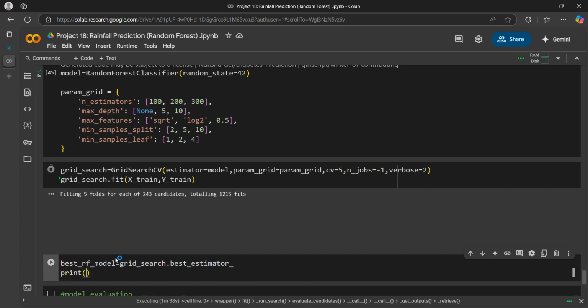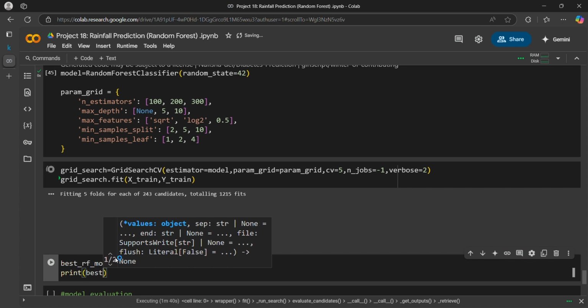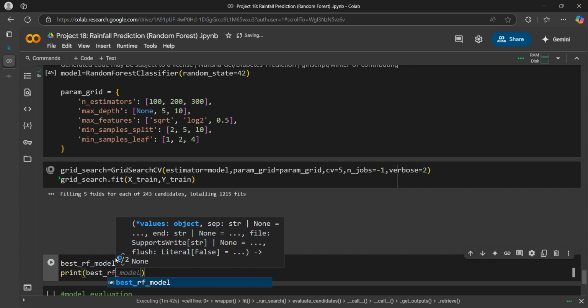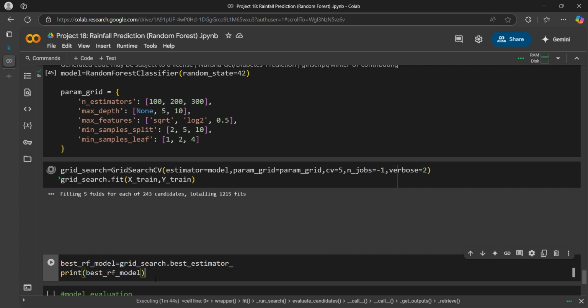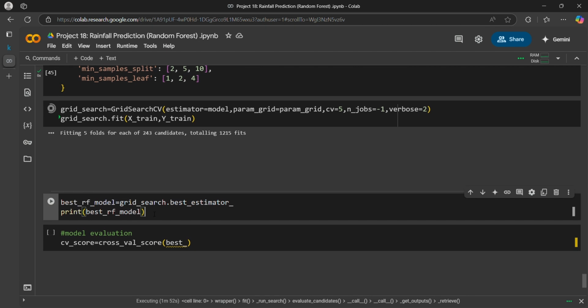Then we'll print best RF model. So what I'm doing is, from all these parameters we will get the best model and we will print it here.